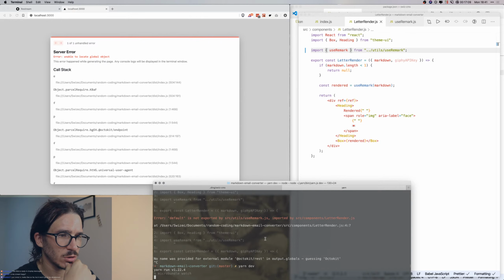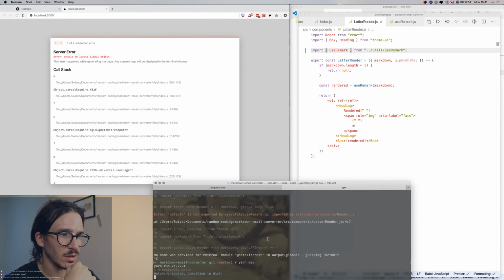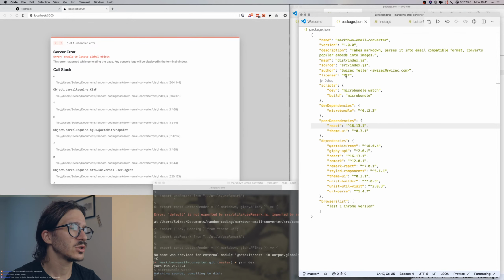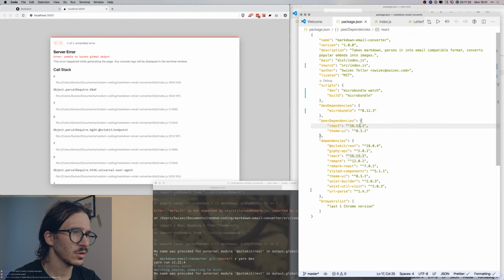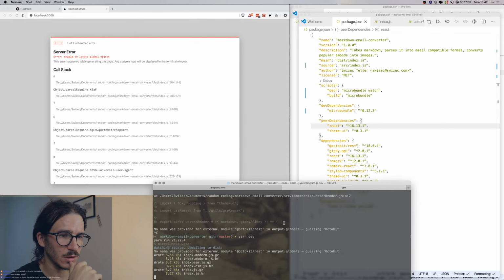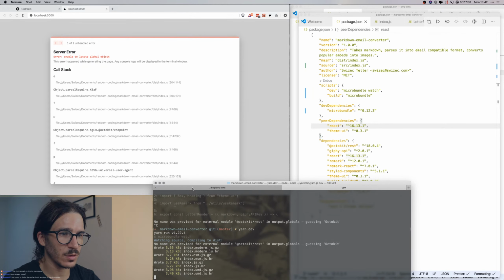Microbundle watch: no name was provided for external module octokit rest in output globals, guessing octokit. Okay, I didn't know it was being external, but whatever. Didn't I install that? Package JSON. Yeah, octokit rest. It's a dependency. That should be fine. Come on. You got this. Yes. Okay. So we got it compiled.